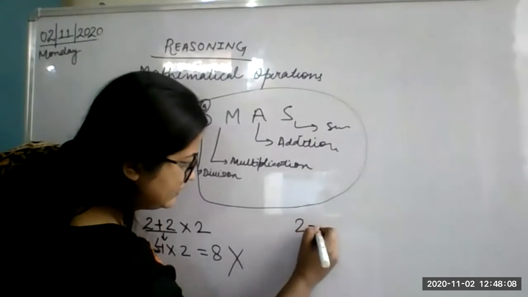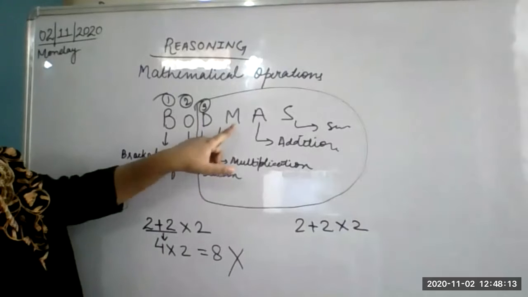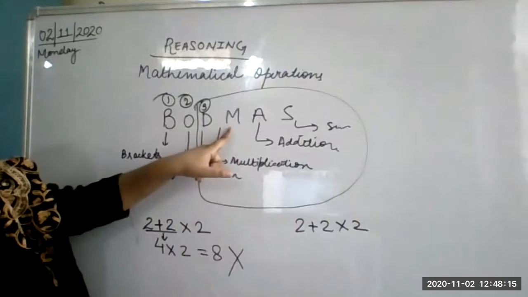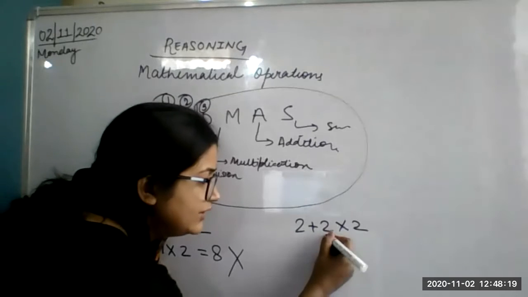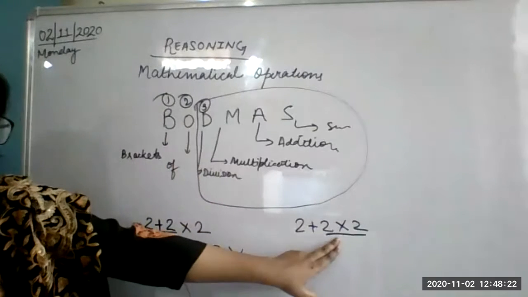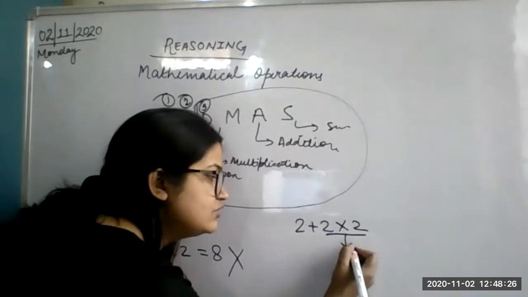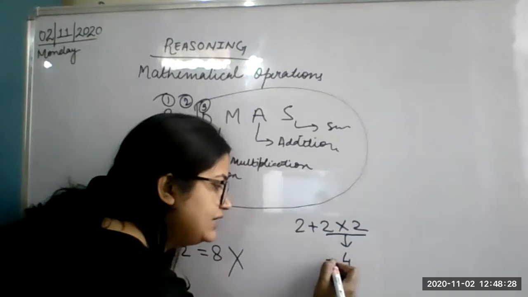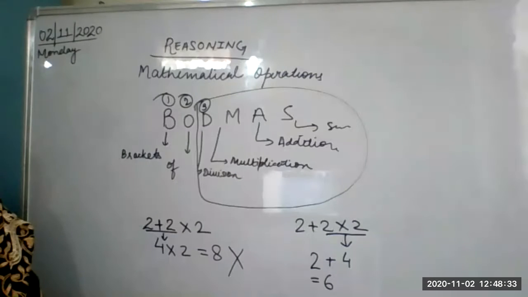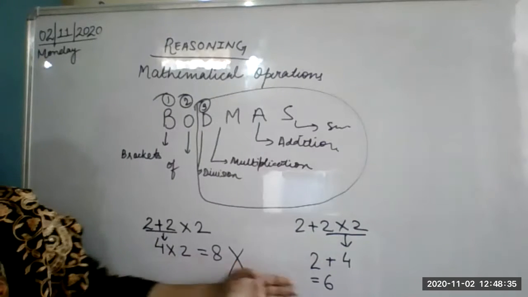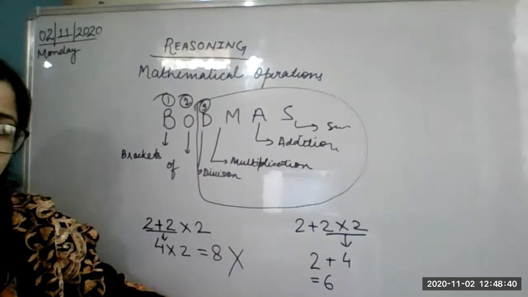Why? See, 2 plus 2 multiplied by 2. According to BODMAS, multiplication and addition are given. Which comes first? Multiplication. Although it is given at the last, we will do multiplication first, before addition. 2 plus 2 twos are 4, and plus 2. Now the answer will be 6. See the difference in the answers. It is coming 8 and it is coming 6.